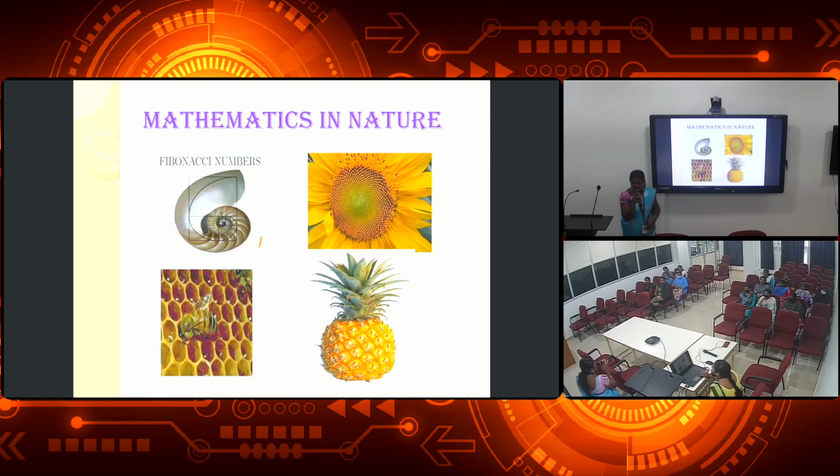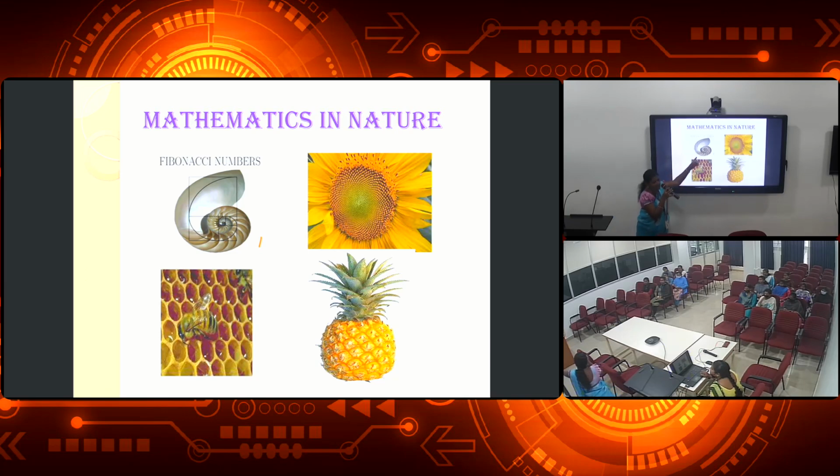Mathematics and nature. In nature also mathematics is present. For example, the first one is the shell. The structure is based on Fibonacci numbers. Fibonacci numbers means what? 1, 1, 1 plus 1 is 2, 1 plus 2 is 3, 2 plus 3 is 5. So 1, 1, 2, 3, 5 and so on are Fibonacci numbers.